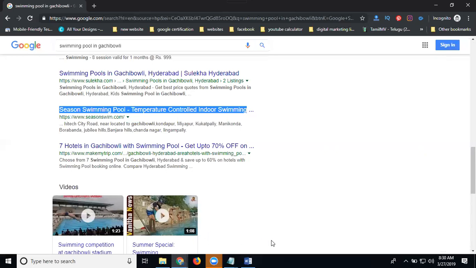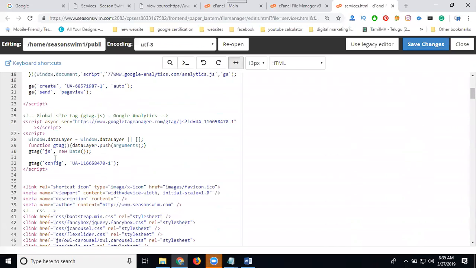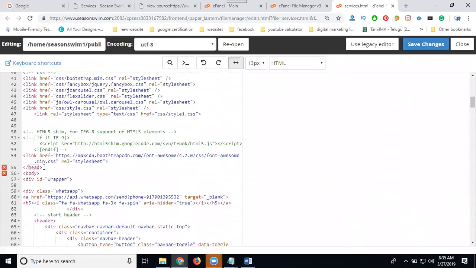Please note this down. What about writing the SEO title, description, and keyword? They are always used in the header format. The header opens and closes, and in between the header part you can write the SEO title, description, and keyword. For any on-page SEO optimization, we use title, description, and keyword and write only in the header format.